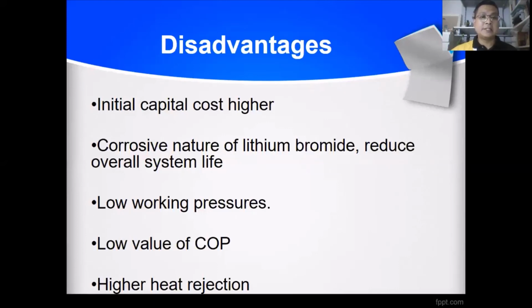Also the corrosive nature, as we know the refrigerants lithium bromide and ammonia are corrosive. Low working pressure, low COP, and higher heat rejection.